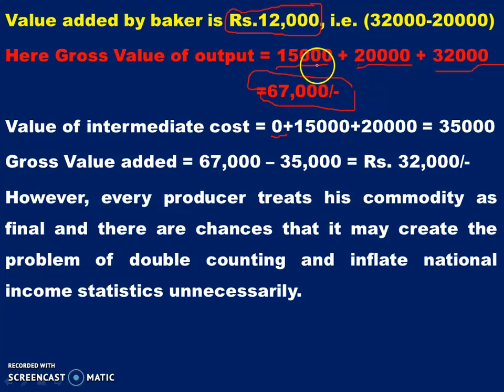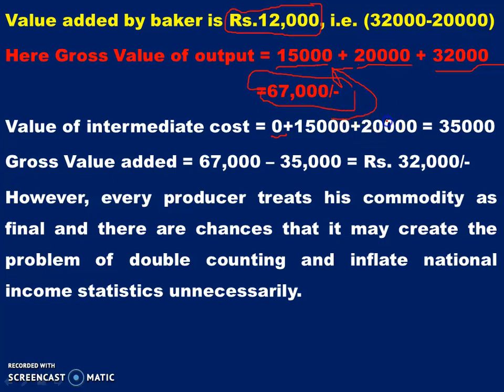The intermediate cost of the flour mill owner is how much? This 15,000. He has bought this from the cultivator for 15,000. Next we will be taking 20,000.